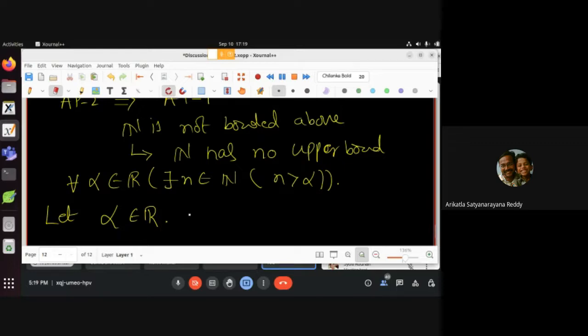AP2 कैसे यूज करेंगे? AP2 में x and y, two real numbers are given, then immediately it says that there is a natural number n and says that nx is greater than y. अभी n greater than alpha दिखाना है. So in order to show n greater than alpha, what x and y should I choose, so that n greater than alpha हो सकता है? Okay, no problem. So Jyoti, do you have any idea?